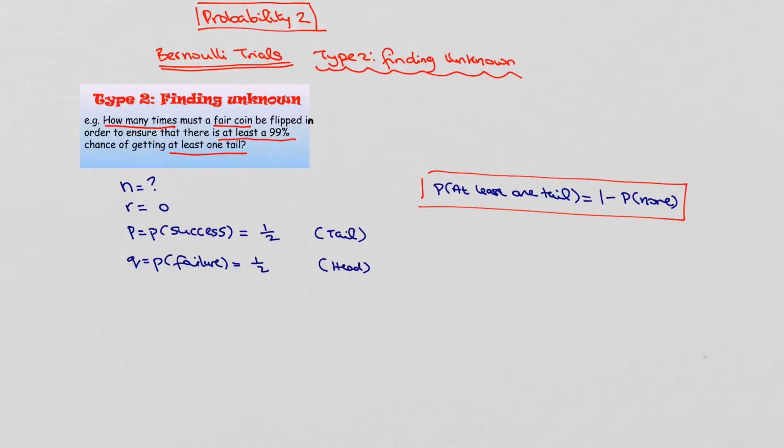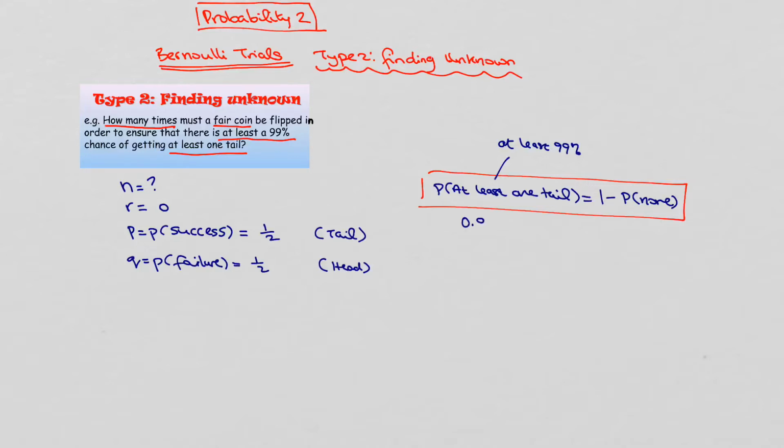The fact that it's at least a 99% chance means that the probability is going to be at least 99%. So the probability of at least one tail is at least 99%. That means it's not equal to 99%. It's going to have to be set up as an inequality.